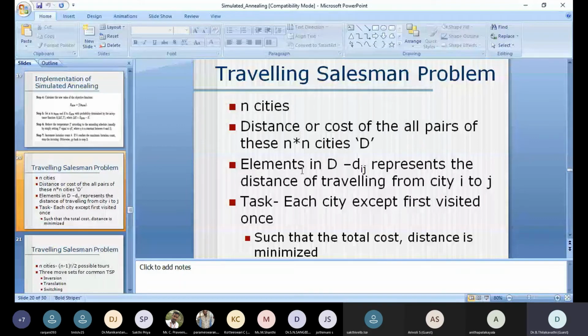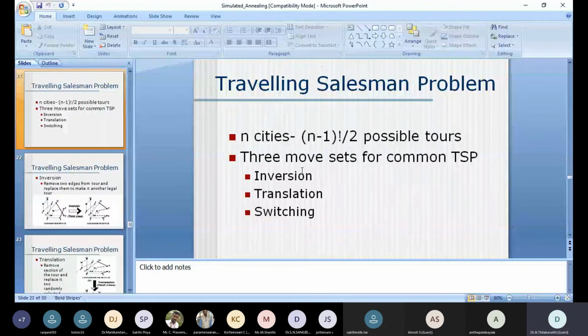So for this problem, how is simulated annealing going to be handled? You might have worked on the traveling salesman problem with a variety of algorithms, but now, how can it be approached easily with the help of simulated annealing? For any n cities, the number of possible tours is generally (n minus 1) factorial by 2.